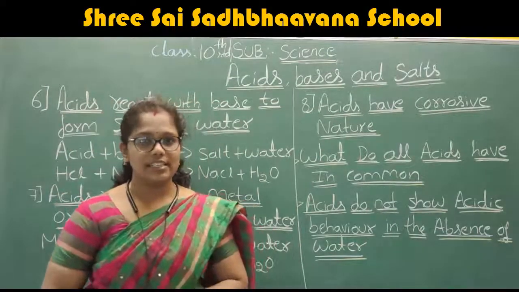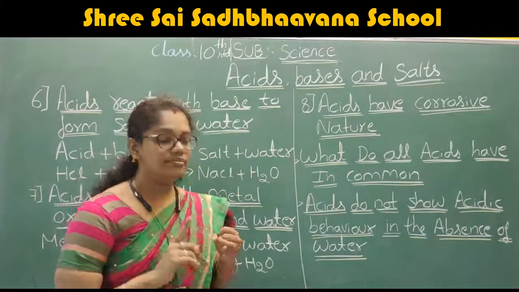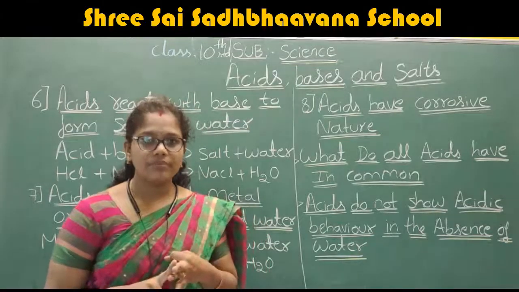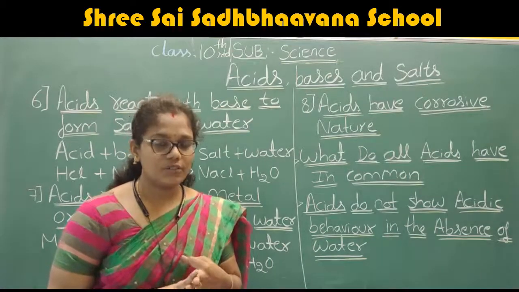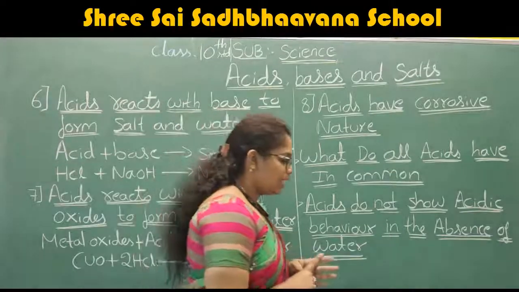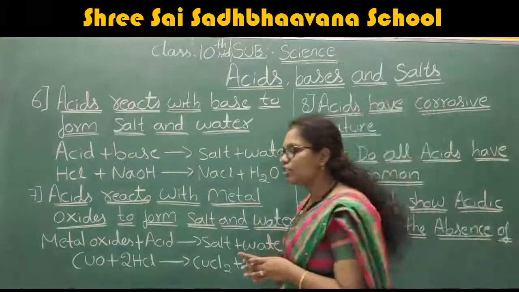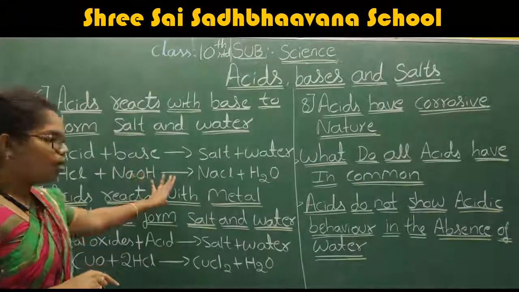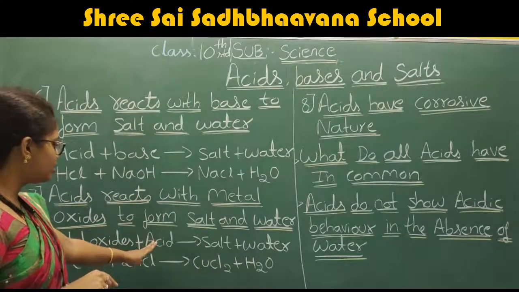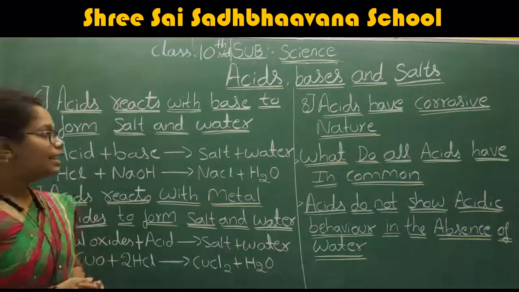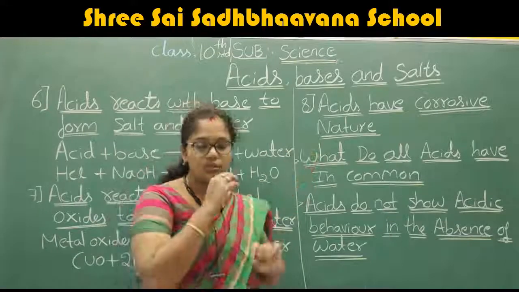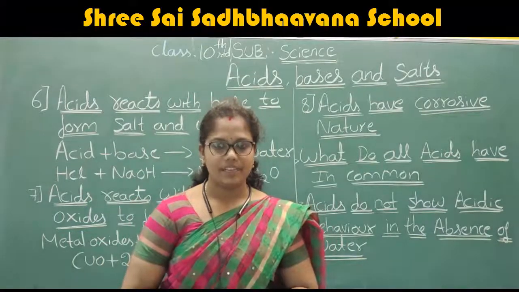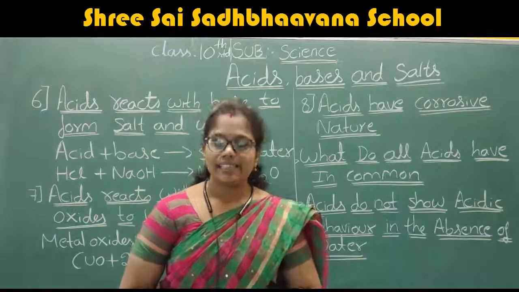These are some of the important properties of the acids. What are the important properties we discussed? Acid is sour in taste. Acid converts blue litmus paper to red. Acid reacts with metal to form salt, and hydrogen gas is evolved. When metal carbonates react with acid, they form salt, and carbon dioxide is evolved. When acid reacts with a base, it forms salt and water. When metal oxide reacts with acid, it forms salt and water. And last, acids have a corrosive nature.